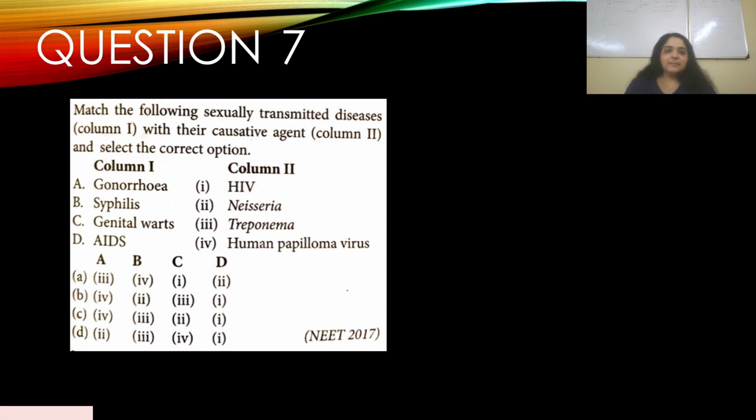Question number 7: match the following sexually transmitted diseases with their causative agent, and select the correct option. NEET 2017. So gonorrhea is Neisseria, syphilis is Treponema, genital warts is human papilloma virus, and AIDS is HIV. So gonorrhea is Neisseria, A2; B3; C4 and D1. So your answer is actually option D.